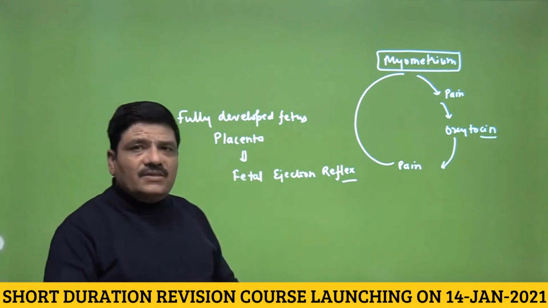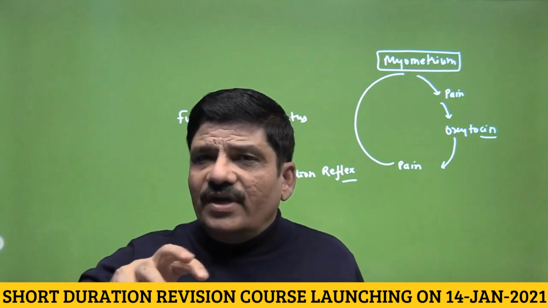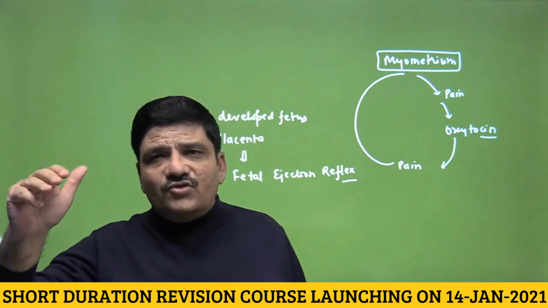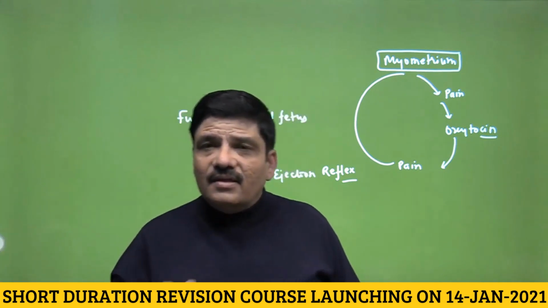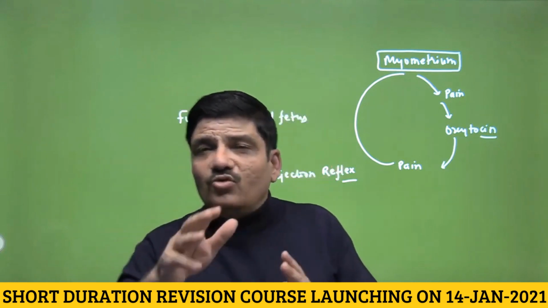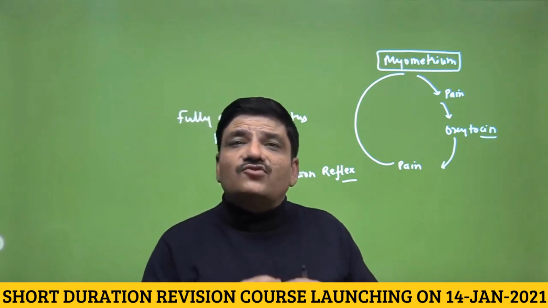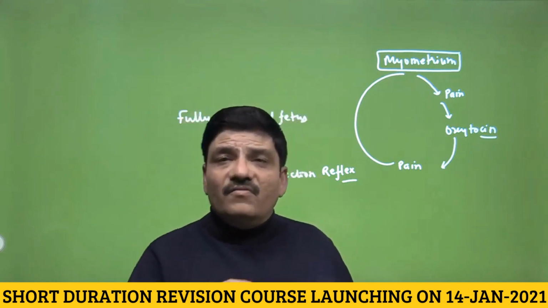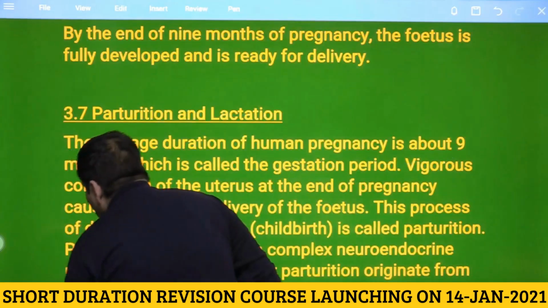So just to revise this concept, when the fetus is fully developed, the placenta decreases the secretion of progesterone and increases the secretion of estrogen. This leads to myometrium contraction, the onset of the labor pains. This pain is perceived by the maternal hypothalamus, and through the posterior pituitary, oxytocin will be released. This oxytocin again induces a stronger contraction in the myometrium, and then there is a positive feedback which leads to the parturition, or the birth of the baby. I hope this is now absolutely clear.